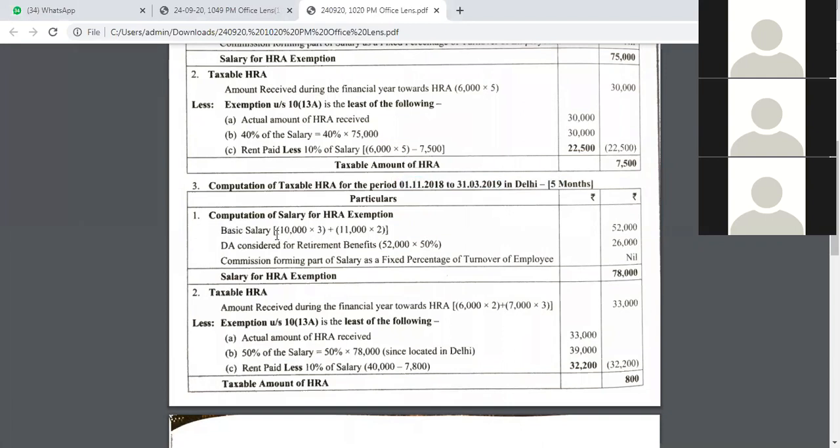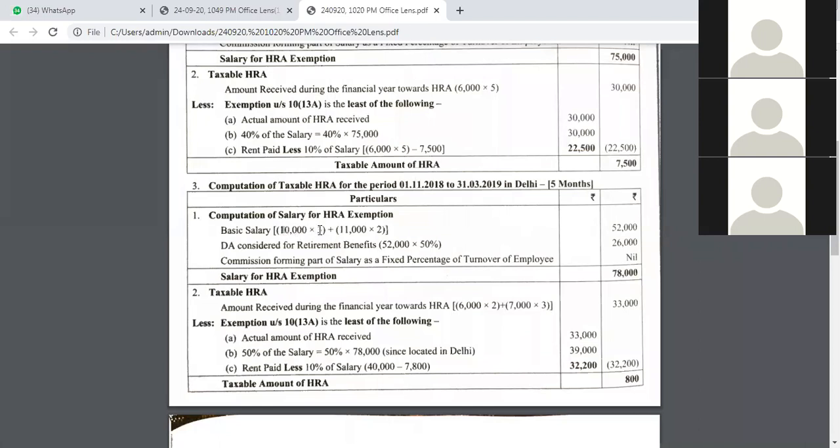So what is the basic salary that he is going to receive? Mind you, when did he get an increment? He got an increment in February and March. So for these 2 months we have to consider 11,000 rupees, and for the remaining 3 months we have to consider 10,000 rupees only. Is it clear? Yes. So we'll consider his salary for November, December and January as 10,000 rupees per month.